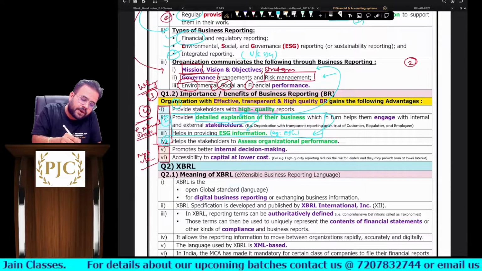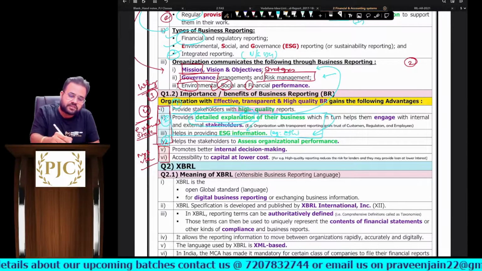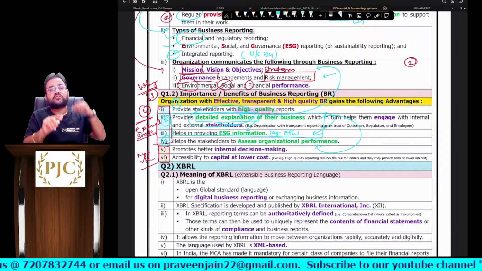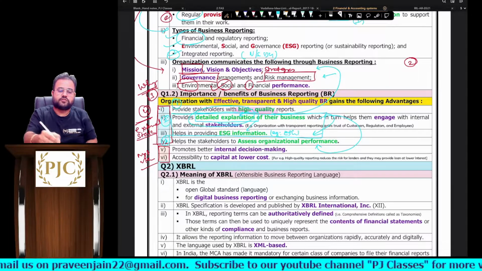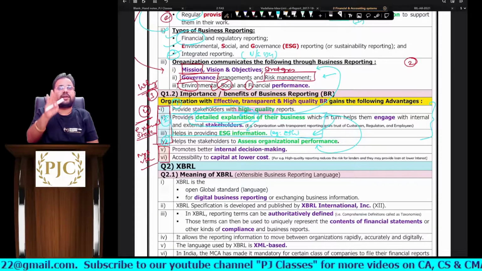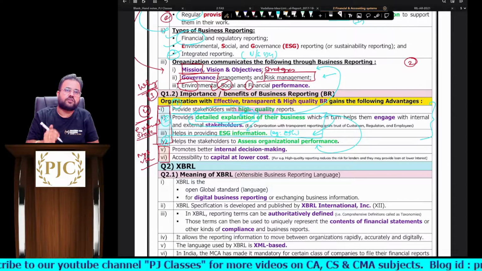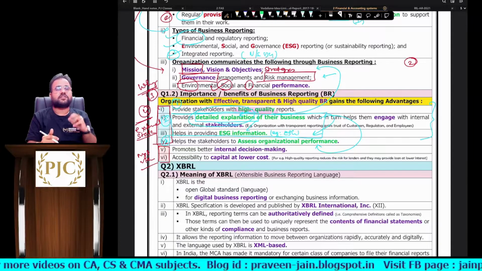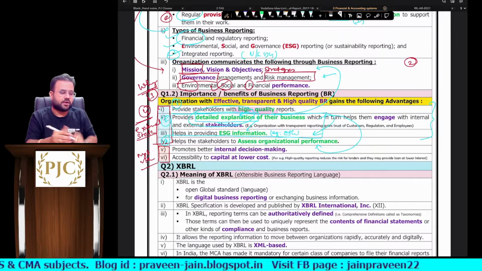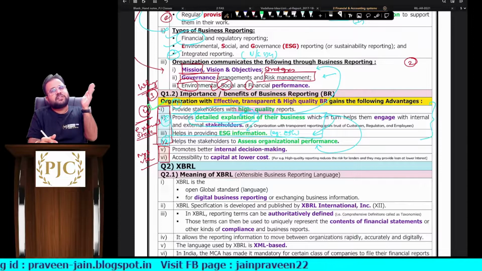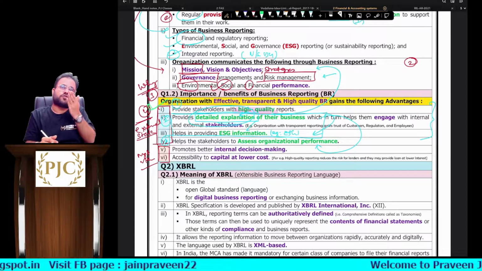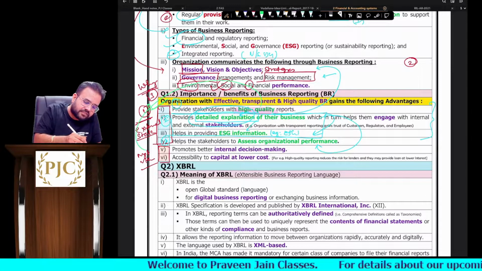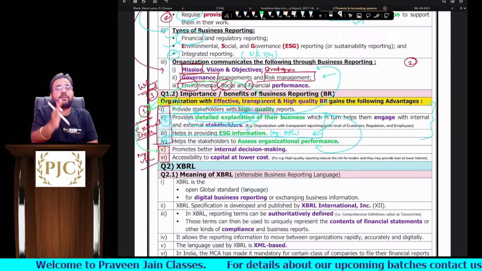Next, sir, if we provide detailed explanation with respect to the business, what will happen, sir? Stakeholders will be able to assess the performance of the organization. So can I say these 4 points you have to understand or think from the public's point of view or stakeholders' point of view, sir. Now tell me, we have a good reporting system so that high quality reports are generated, and these high quality reports we are giving to stakeholders. Now when stakeholders are receiving high quality reports, obviously management will also receive high quality reports, no? Answer is yes. So if management receives high quality reports, do you think they will be able to take better decisions or not, sir?